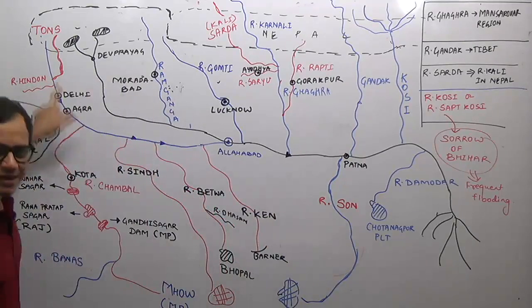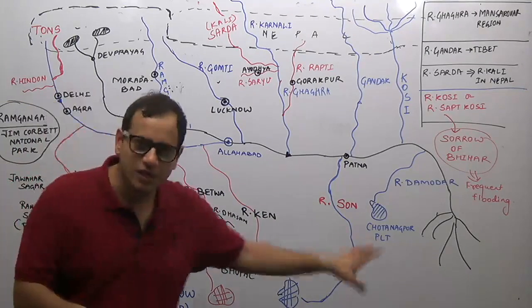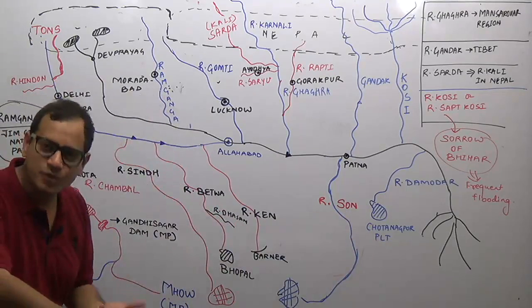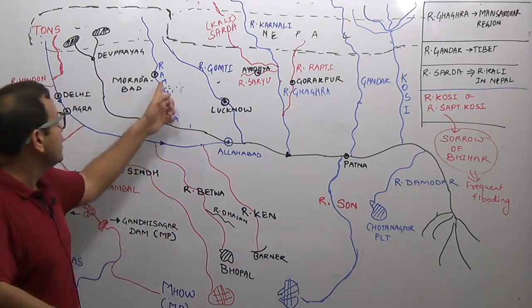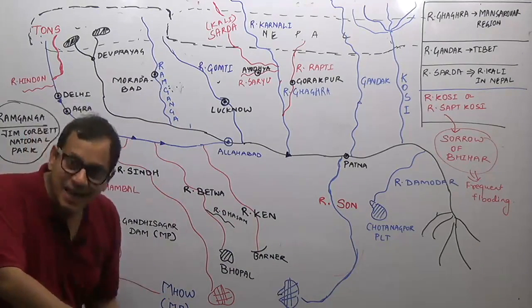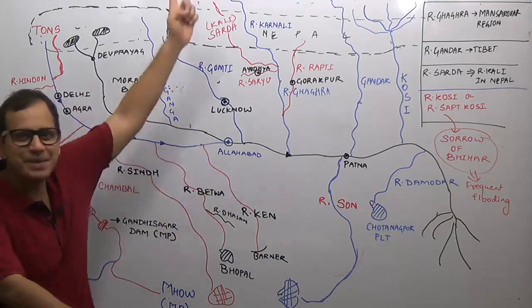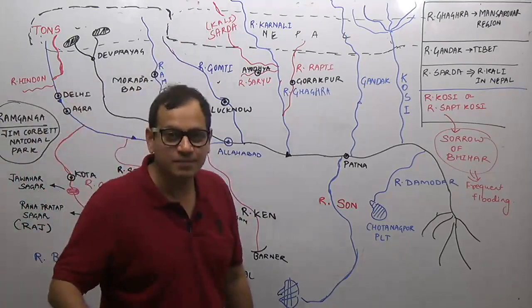So Yamuna, where does it originate? Obviously the peninsular rivers we do not have to consider, because they originate only in India. Yamuna, Yamunotri Glacier. Which state? Uttarakhand, India. Ganga, Gangotri Glacier, India. Ramganga, India. Gomti, India. Ghagra, Tibet, Nepal. That means Ghagra originates outside India.